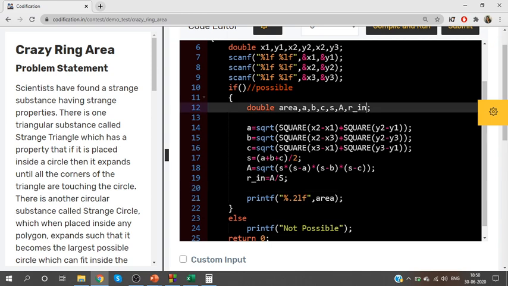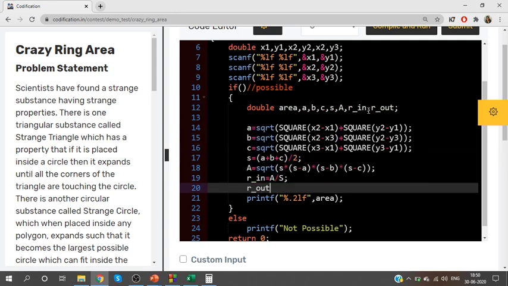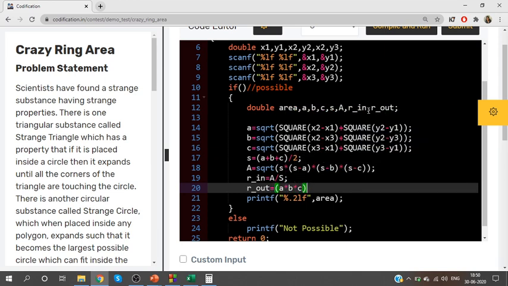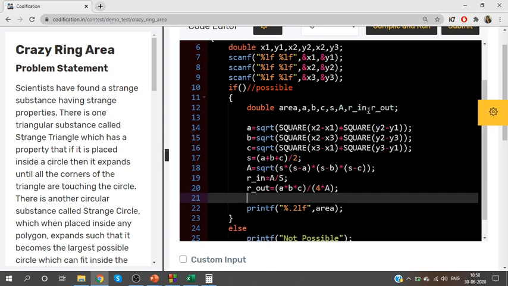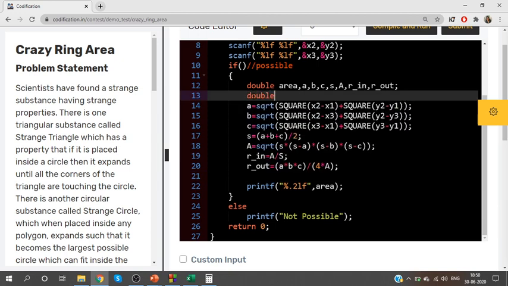So radius of outer circle is A into B into C divided by 4 into A, where the A in the denominator is the area. So now we have the radius. Once we have the radius, we can calculate the area of inner circle and area of outer circle.